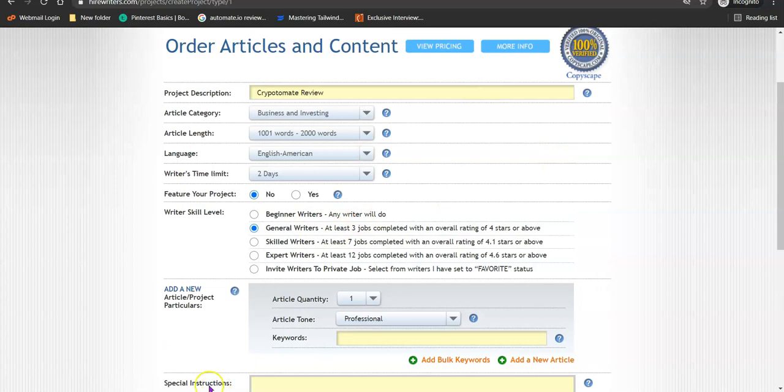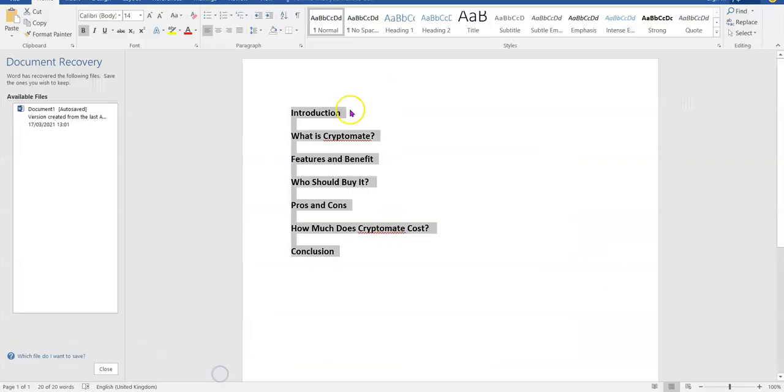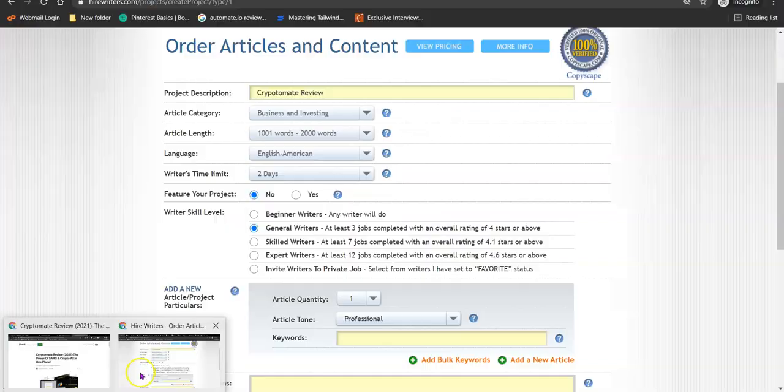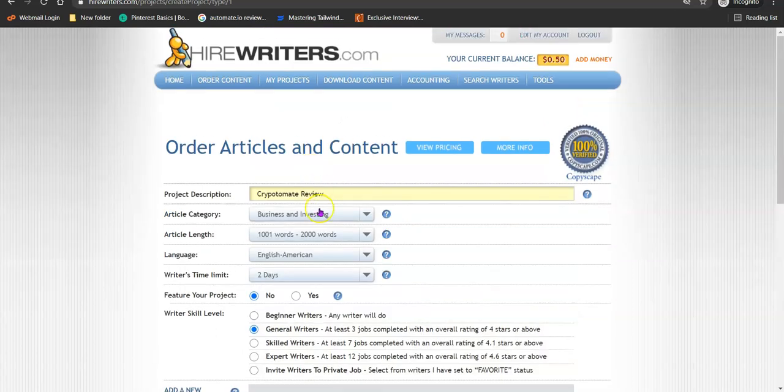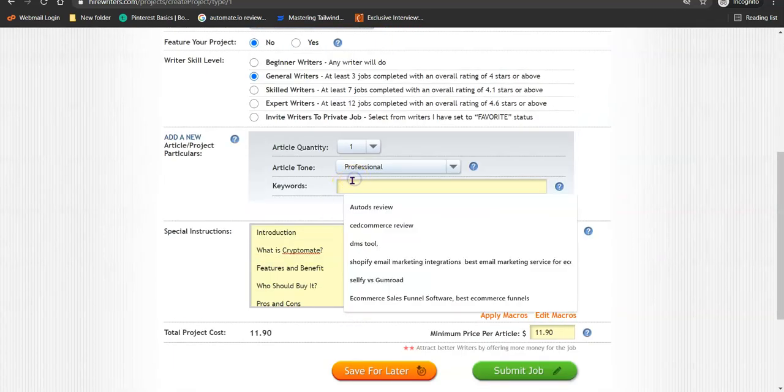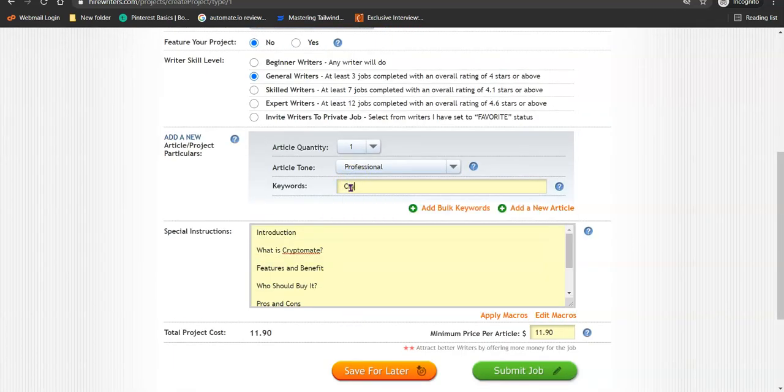So now the description or the outline, copy it, then paste it here. So the keyword is CryptoMate review.